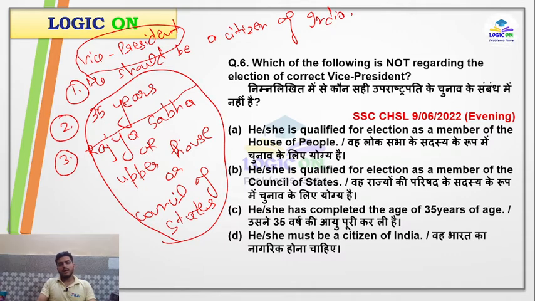So let's look at our options. The second option, he is qualified for election as a member of council of states. As I told you, this is correct. And he should have completed the age of 35 years. This is also correct. And he must be a citizen of India. This is also true. So here our answer is A, because in the question they have asked which option is wrong. Being a member of the House of People, that is Lok Sabha, is incorrect in the case of election of vice president.